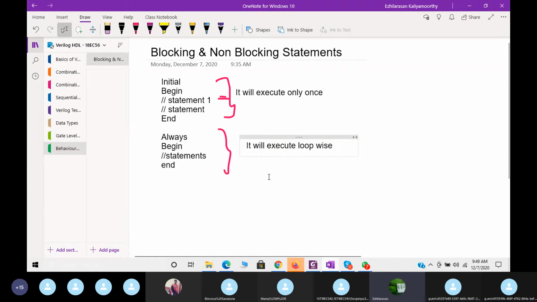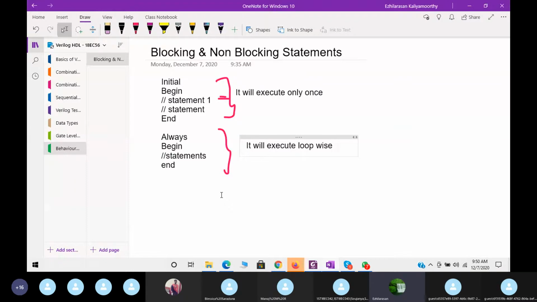One more thing is we know Verilog is a concurrent programming language, unlike C programming, which is a sequential programming language. Next, we've seen some examples of how to use initial.